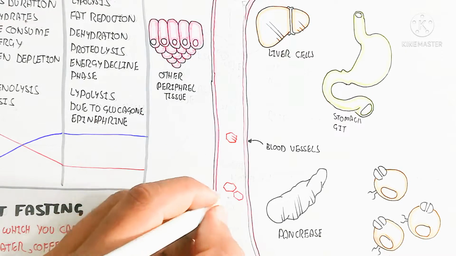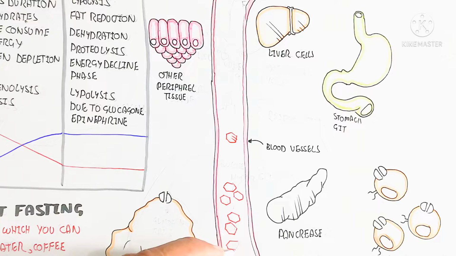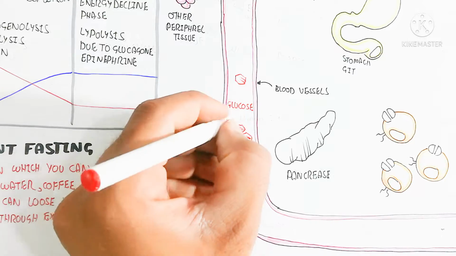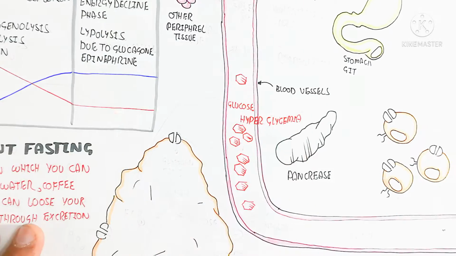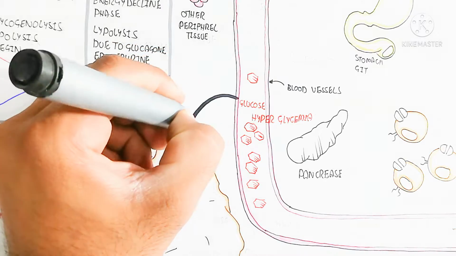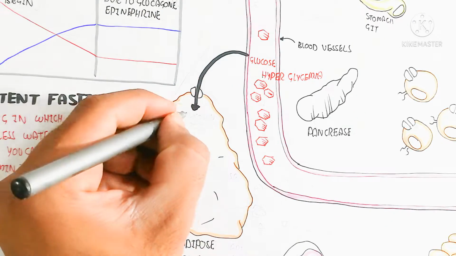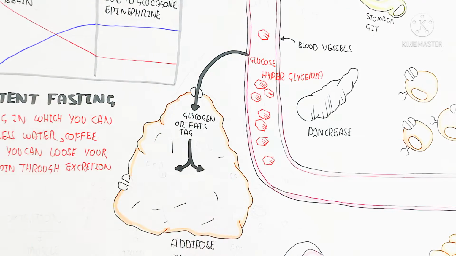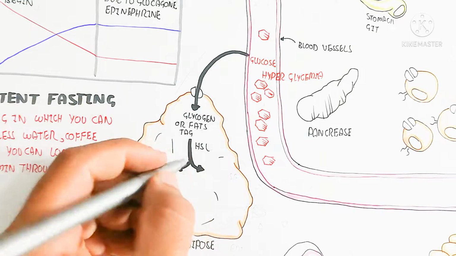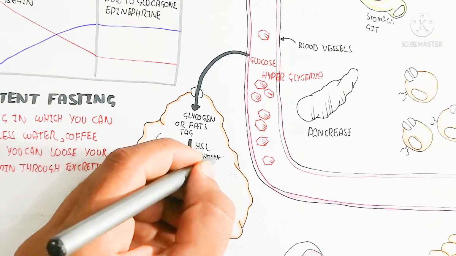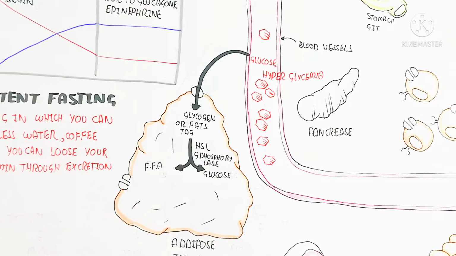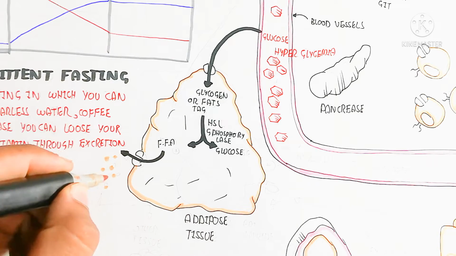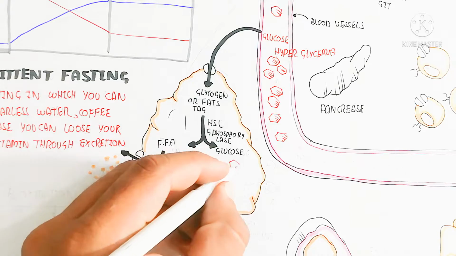So let's begin to understand the mechanism, and the different things occurring during fasting. This is Ramadan fasting we are understanding first. Glucose will increase after eating during the first phase, and in this way hyperglycemia will occur, leading to increased insulin. After insulin binding, glycogen is stored in adipose tissue and fat is stored as triacylglycerol. After the passage of time it will be converted through hormone-sensitive lipase enzyme and glycogen phosphorylase enzyme to produce glucose and free fatty acids.